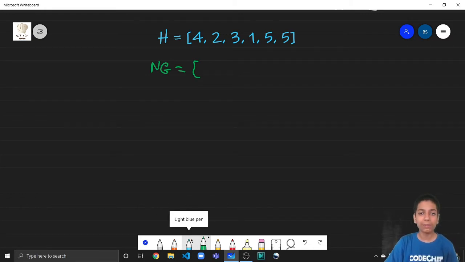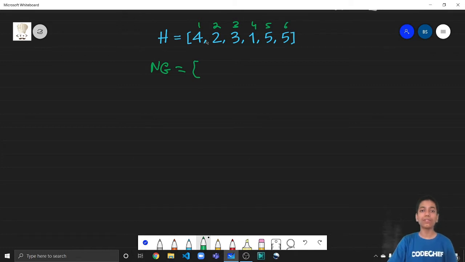So here, if I just punch down these indices, we are starting from 1-based indexing. So 1, 2, 3, 4, 5, 6. If these are the indices for these heights, what next greater will contain is, for each element, the smallest j if we start traversing to the right. Whenever we encounter an element greater than it, the index will be stored at that position. So for 4, the next greater element is 5, its index is 5. So we are going to store 5 here.